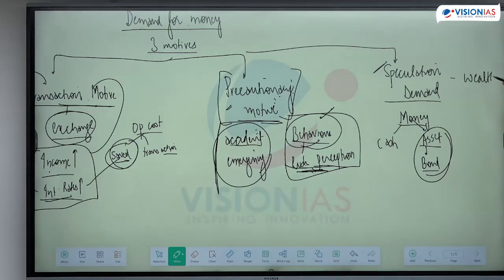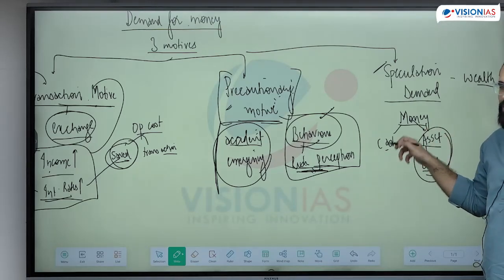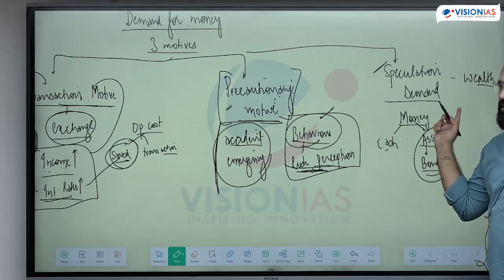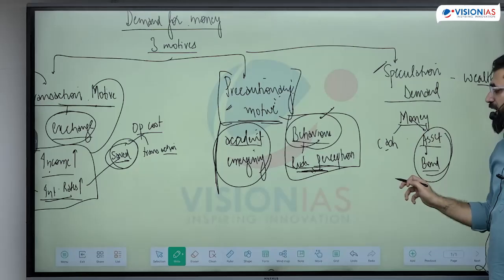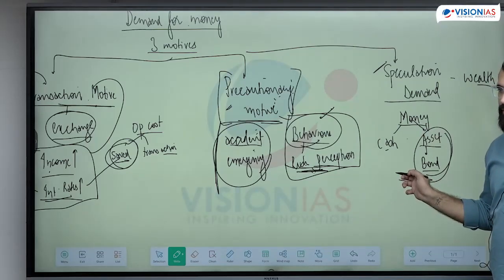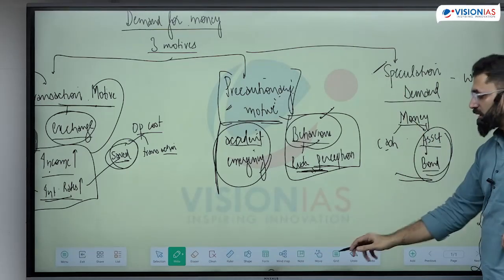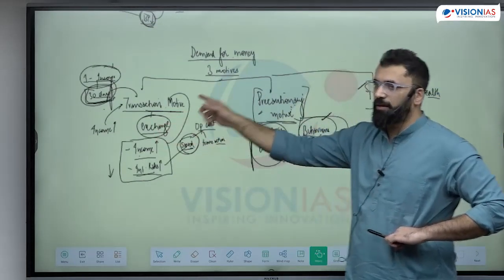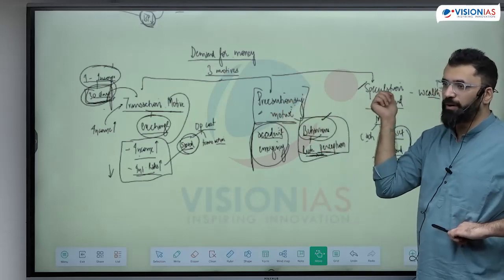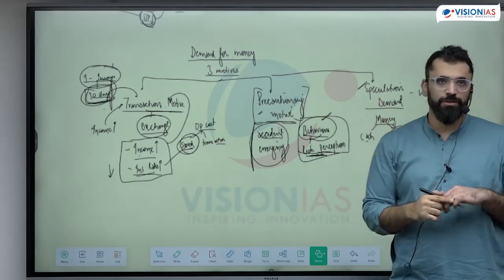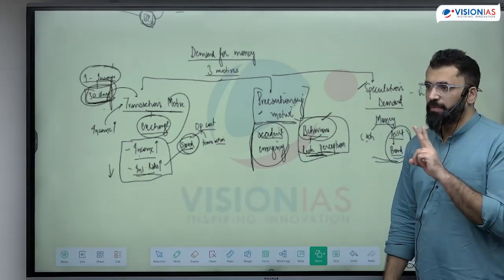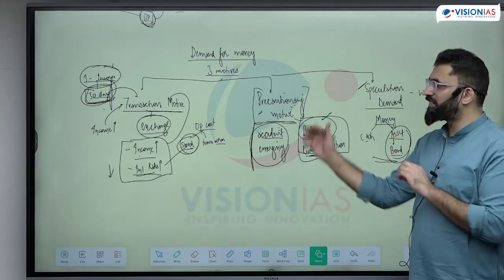How will I create wealth? Whether I invest money in this or I keep it in cash. This is the speculative demand for money. Money used as a store of wealth. How will it be used as a store of wealth? When I invest in certain asset. This is the speculative demand. So there are three motives why I need money. I need money to do exchanges, I need money for emergencies, and I need money for speculation. So the demand for money is driven by three motives: transaction, precaution, and speculation. This is why I need money.